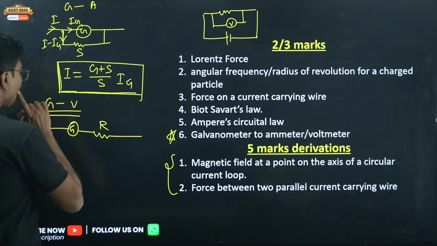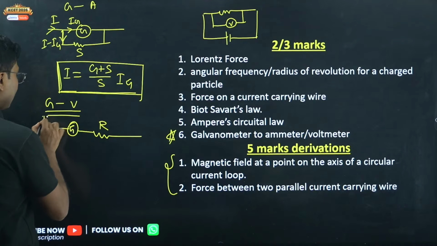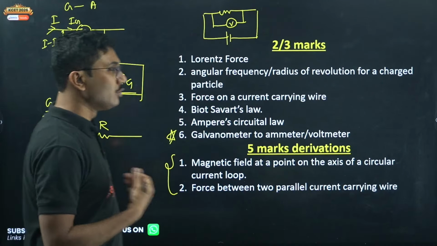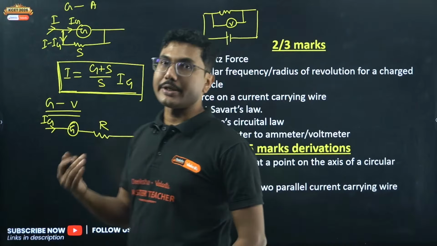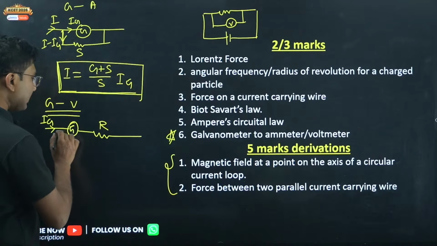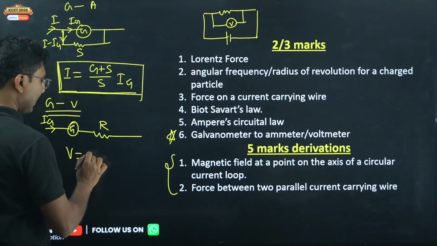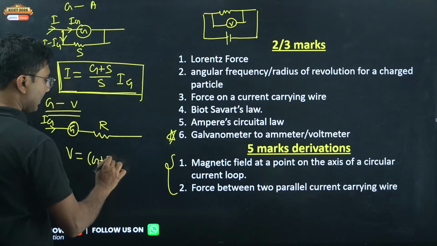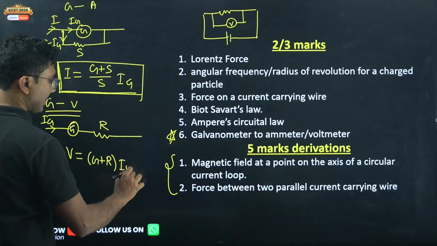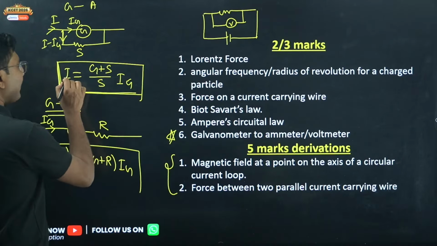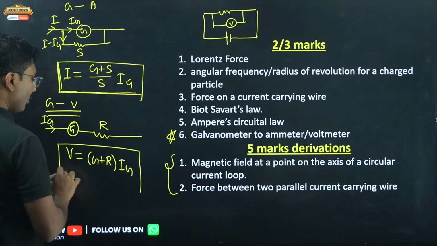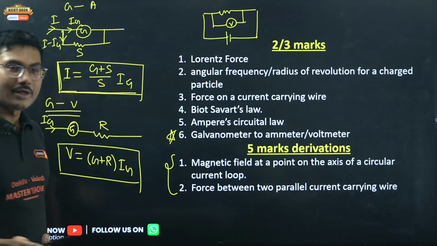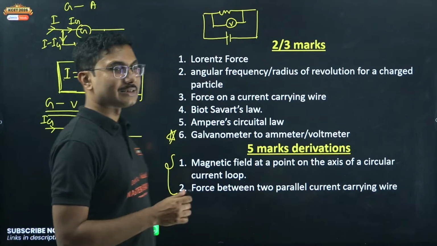So now suppose the current in the galvanometer is Ig. Now the galvanometer is not used to measure current. What is it being used for? It is used to measure voltage. So the voltage that is measured is given by (G plus R) times Ig. In every case, an ammeter is used to measure current, and a voltmeter is used to find the voltage, so voltage is given by (G plus R) times Ig.